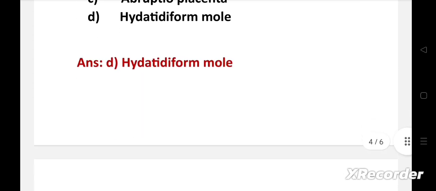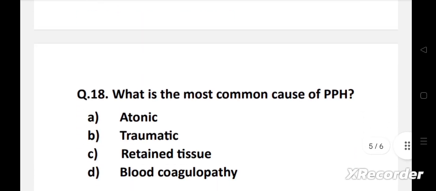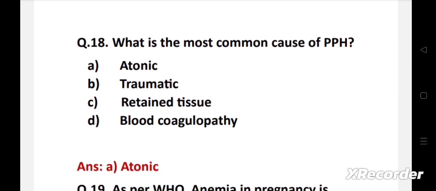Next question. What is the most common cause of PPH? Option A, atonic, B, traumatic, C, retained tissue, D, blood coagulopathy. Right answer is option A, atonic. All the above mentioned are causes of PPH, that is postpartum hemorrhage, but the most common cause is atonic uterus. In 80% of the cases, PPH occurs because of uterine atony.